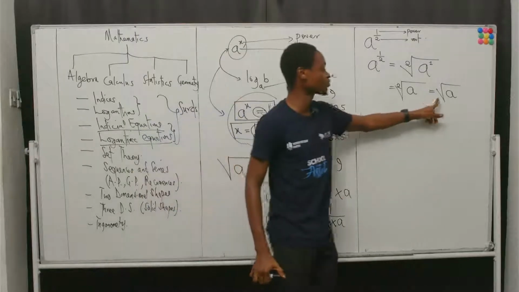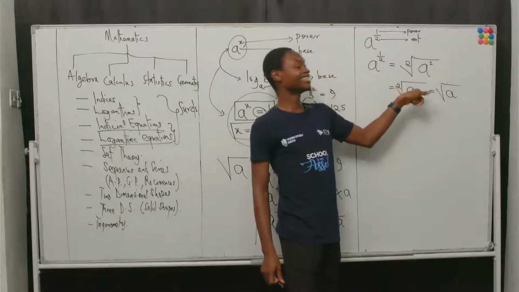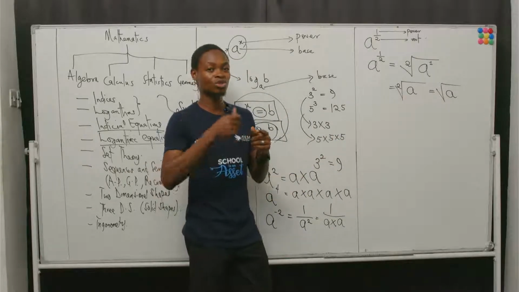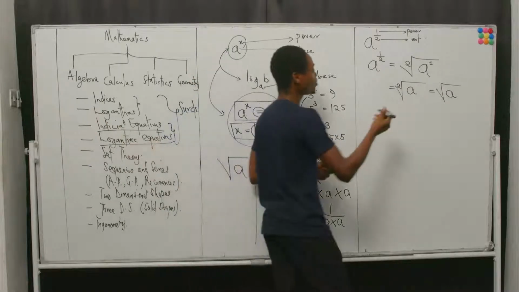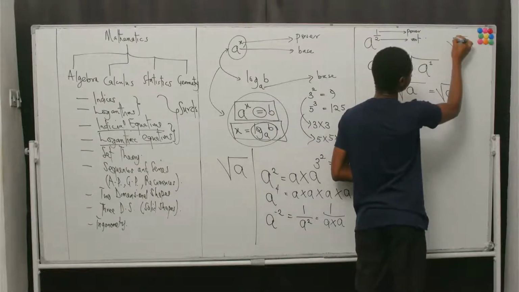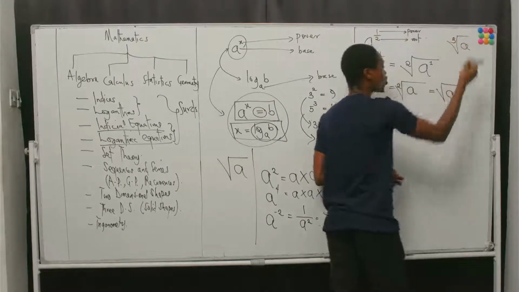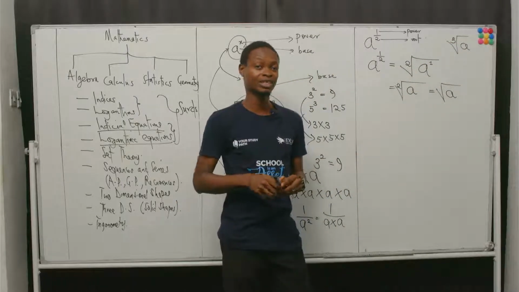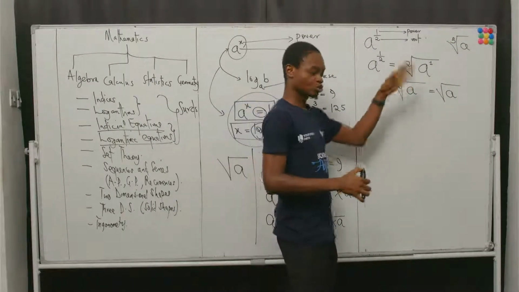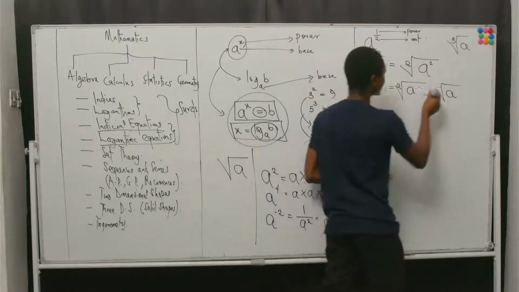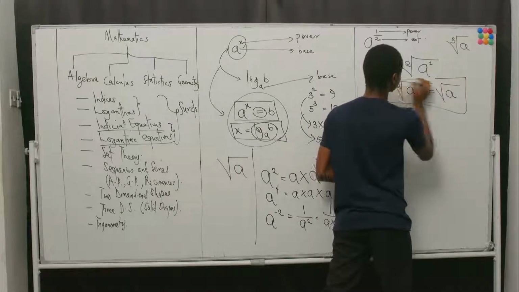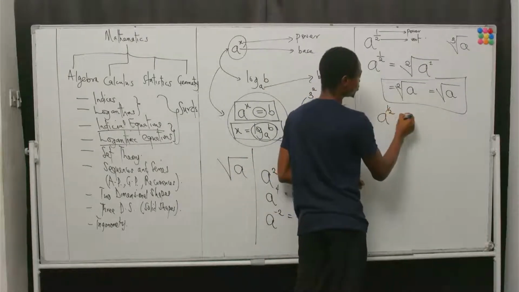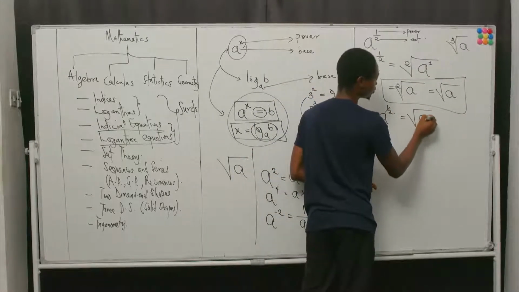So if you have the square root written this way without any number there, then it simply means that the number there is 2, which is why it's called square root. If the number was 3, it will be called cube root, because 3 represents the cube if it was represented as a power, and so on and so forth. But let's go back here. What it simply means is that if I have a raised to the power 1 over 2, that is simply the square root of a.